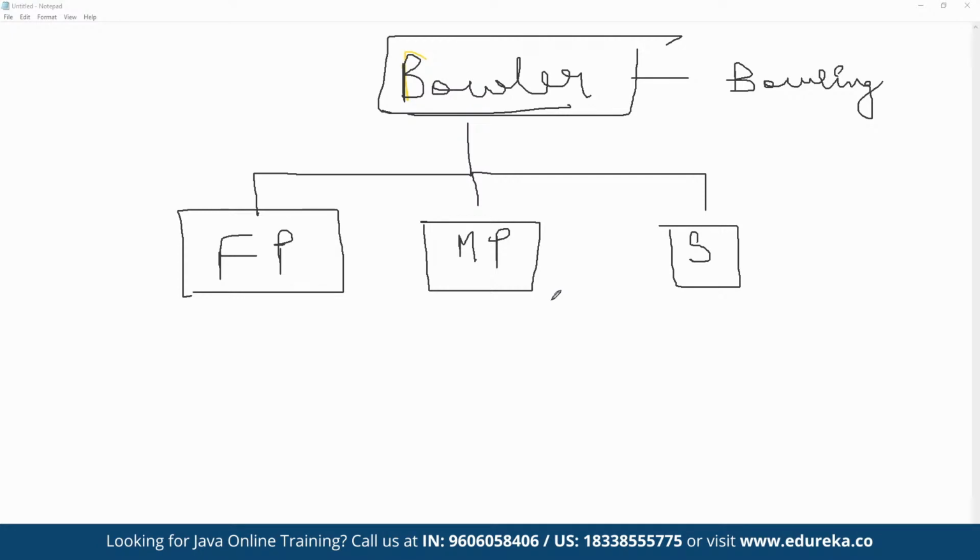So the main idea here is that the same name tends to have multiple forms. All three of these different classes above inherited the bowling method, but their way of implementation is going to be completely different from one another. Polymorphism in Java is used for handling these kinds of situations. Basically, we have two types of polymorphism in Java: runtime and compile time.